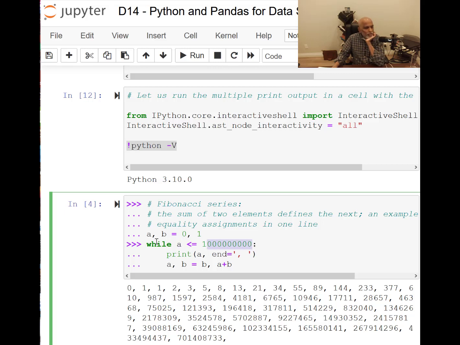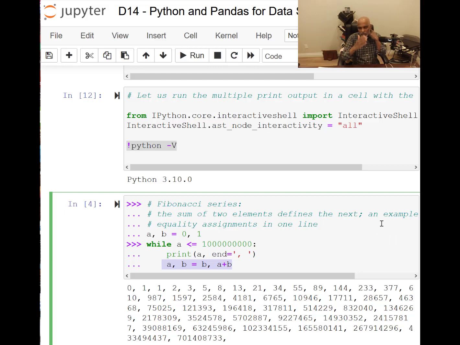One interesting thing I want to introduce you to is that you can assign multiple values to multiple variables with the equality symbol. So here I'm saying a takes 0, b takes 1. This very cryptic small statement creates what is called the Fibonacci series, where the sum of two elements defines the next element. The sum of two values defines the next value.